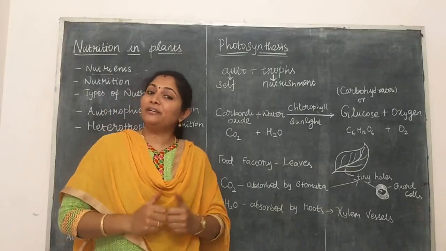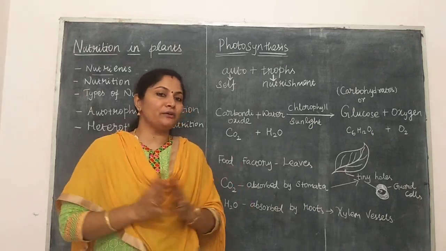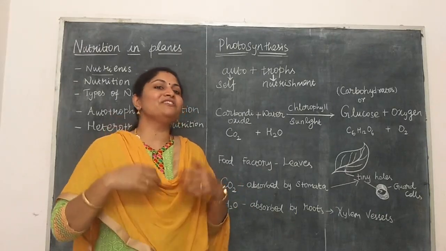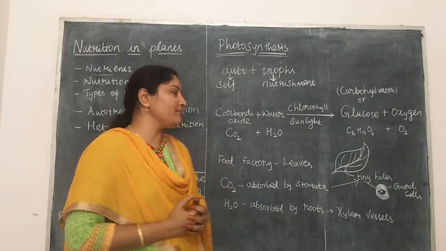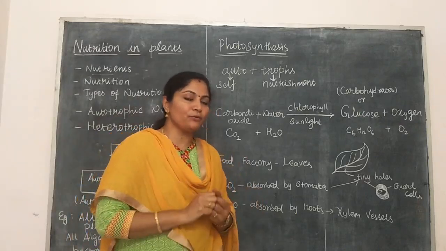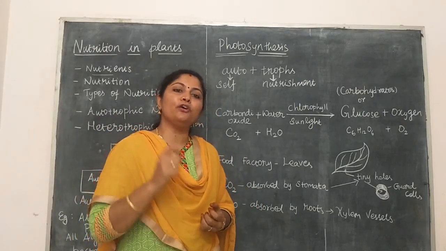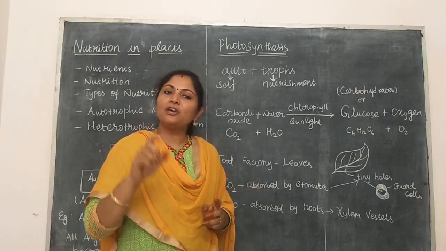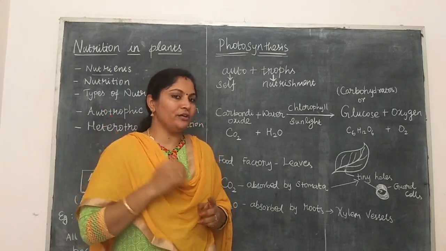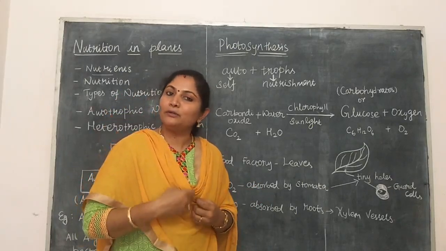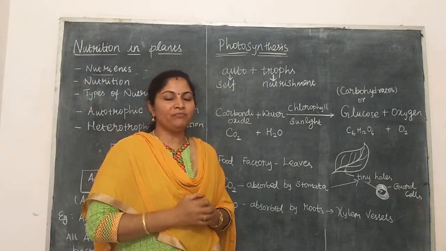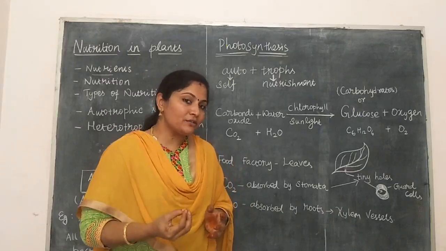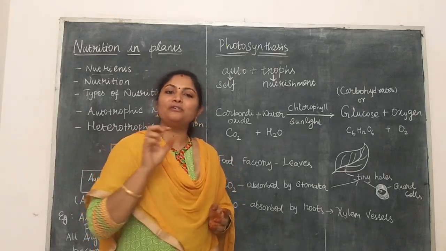Now we are going to discuss autotrophic nutrition in detail. Already I told you autotrophs means the organisms which can prepare their own food. See here, how can they prepare their own food? By the process of photosynthesis. What is meant by photosynthesis? The process by which an organism can prepare its own food. In our home, our mother cooks in order to prepare food; that process is said to be cooking. Similarly, how do plants prepare their own food? By the process of photosynthesis.